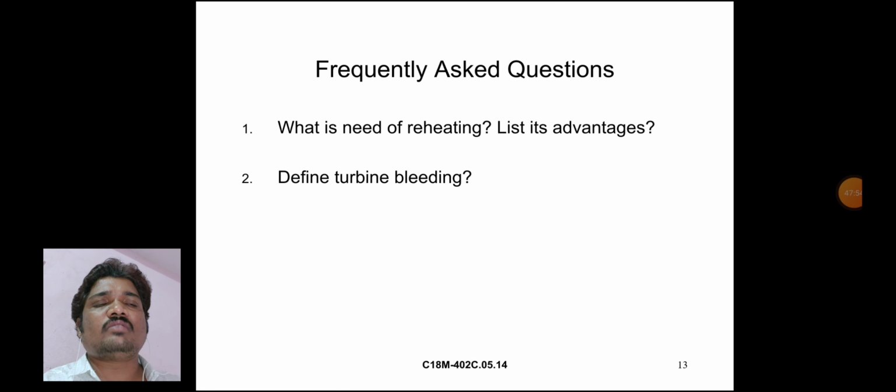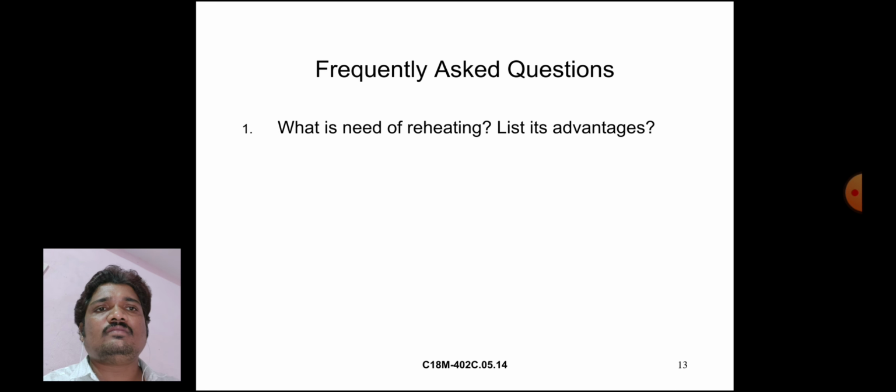Frequently asked questions: What is the need of reheating? List its advantages. Define turbine bleeding. These questions may be asked on today's topic.